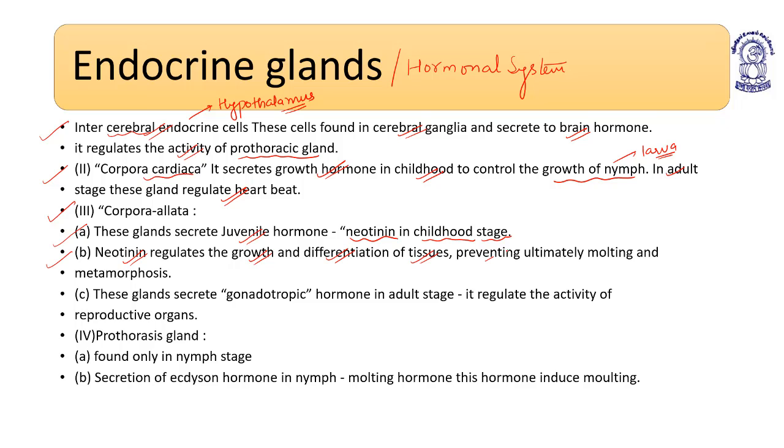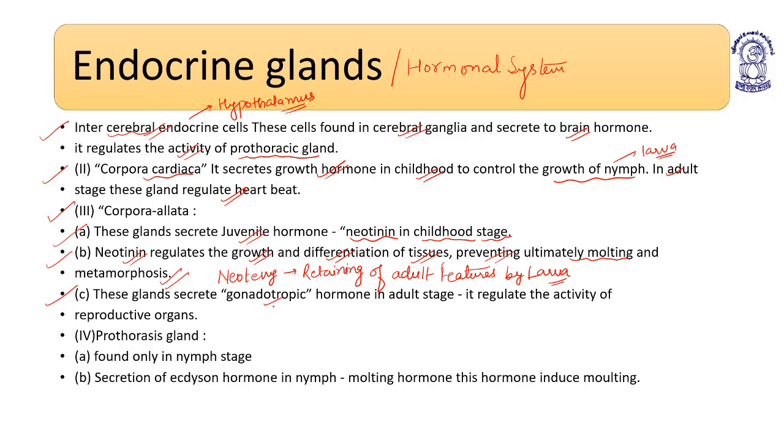It also helps to prevent molting and metamorphosis, because neoteny is a term which relates to the retaining of adult features by the larva. When a larva looks like an adult, that is known as neoteny. That is why the name of the hormone is neotenin.